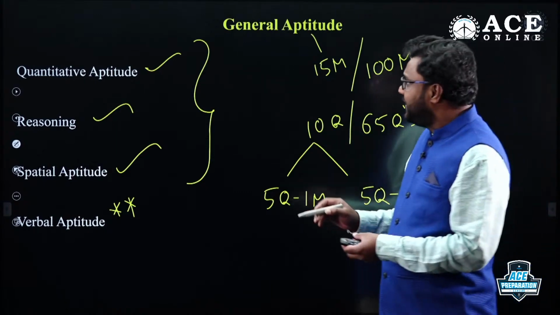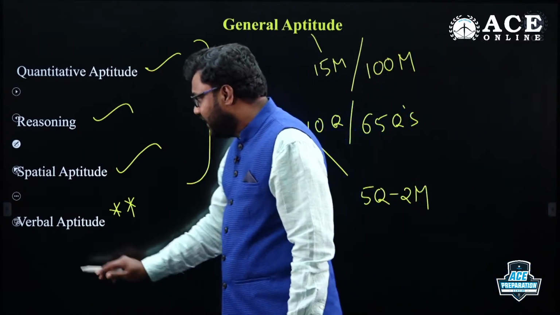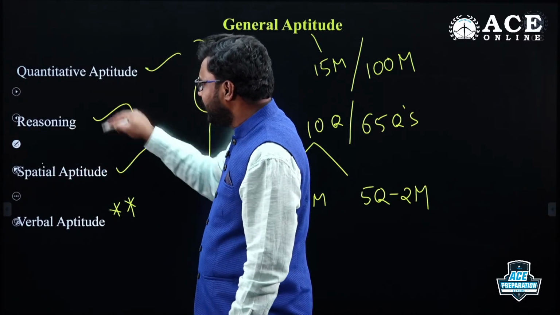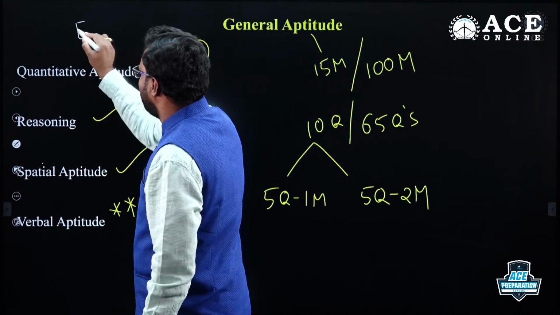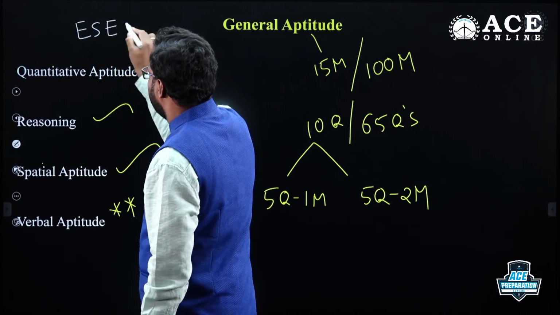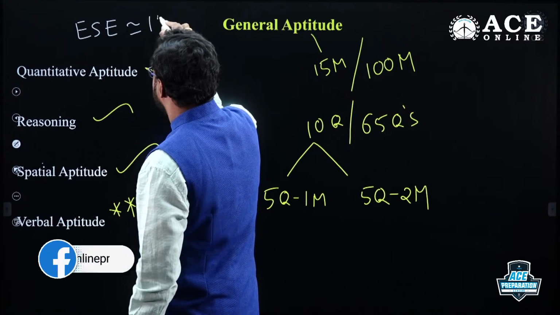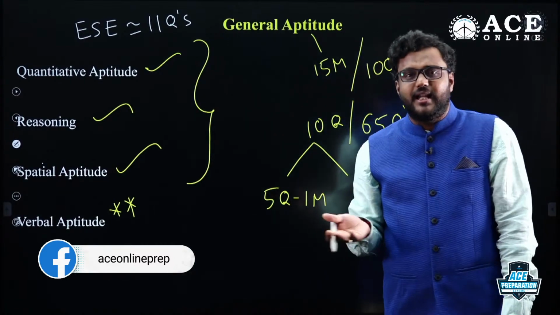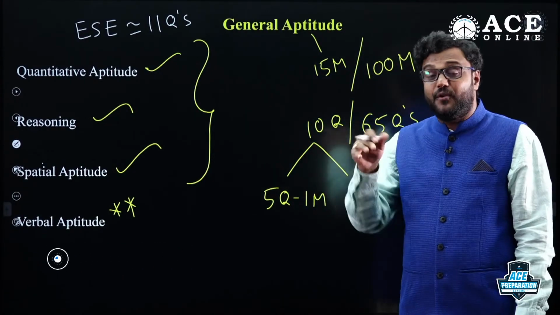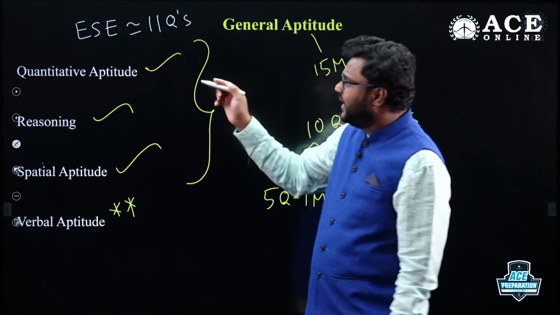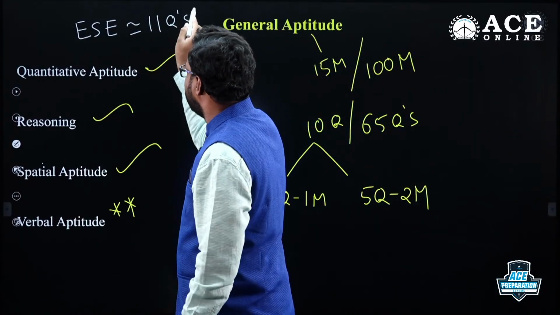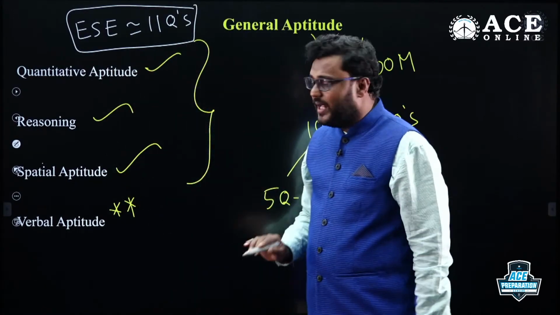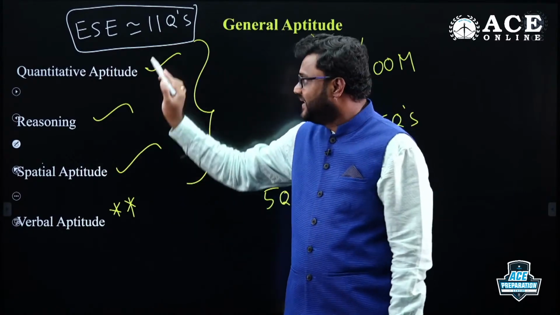So on an average, what I can conclude from these 3 sections together, quantitative aptitude, reasoning, and spatial aptitude, as per ESE point of view, my dear friends, we can get approximately 11 questions on an average, because in the last 2 to 3 years they have given good weightage. Last year 13, before that 15, before that 12, and before that 9 questions also. That's why on an average in ESE prelims you can expect around 11 questions from these 3 areas: quant, reasoning, and spatial aptitude, or visual reasoning we can call it.